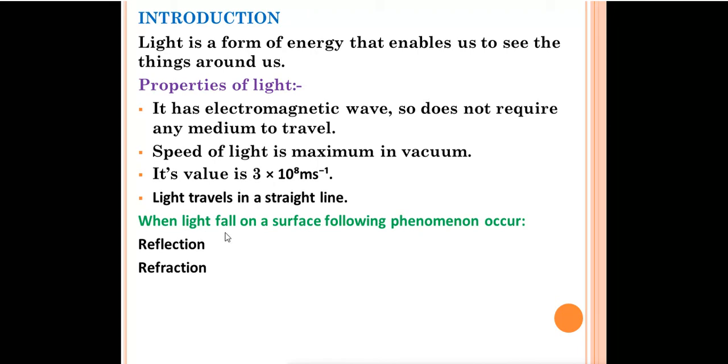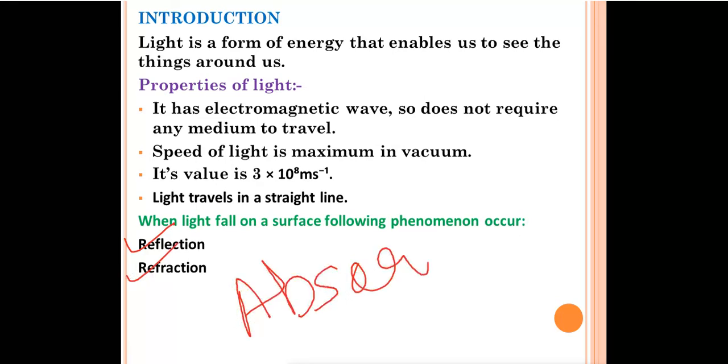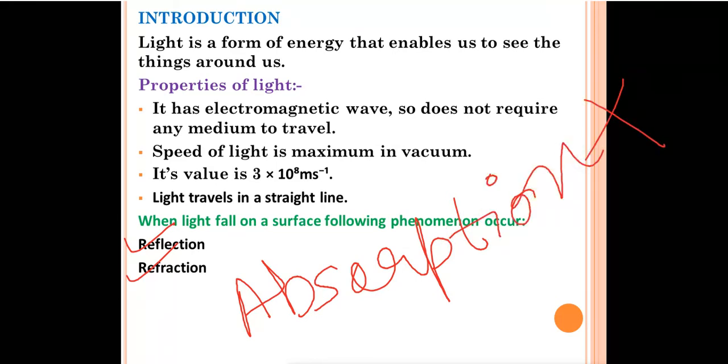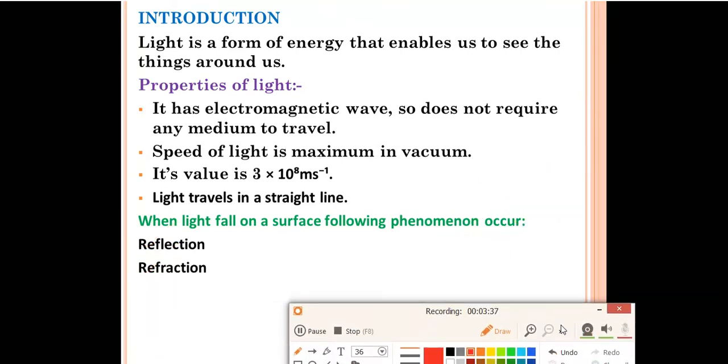Now, whenever the light will fall on a surface, three phenomena can occur, but in this chapter we'll read about only two phenomena. So what are the three phenomena which can occur? First is reflection, second one is refraction, and the third one is absorption. It may be possible that light can be absorbed by that surface. But in this chapter we don't have to read about absorption, only we'll read about reflection and refraction. So what is reflection and what is refraction?